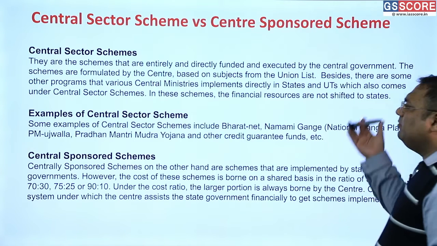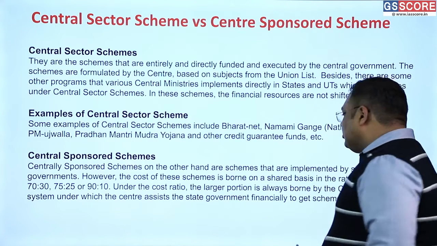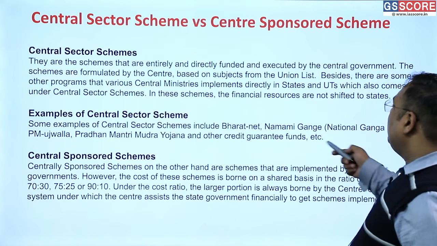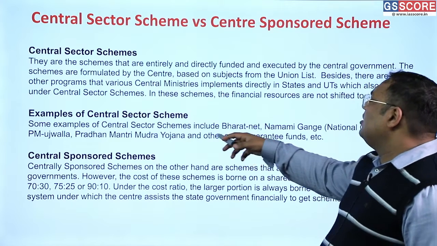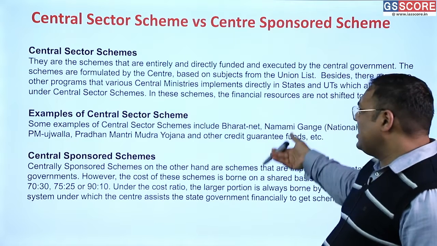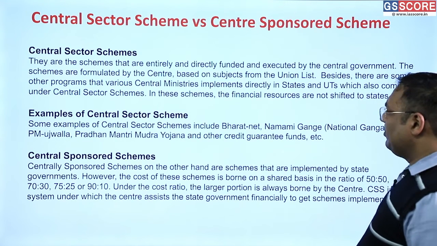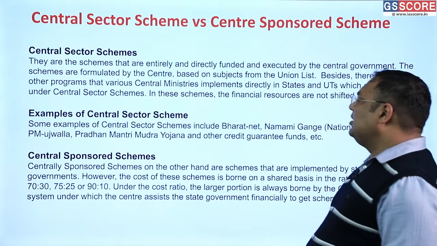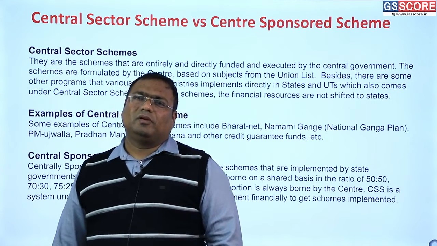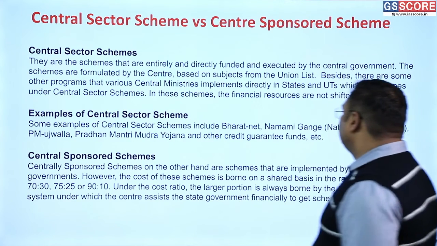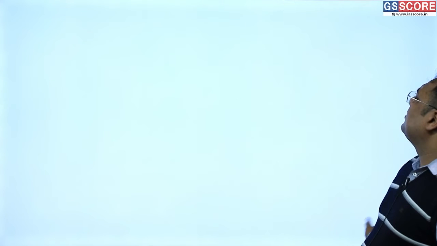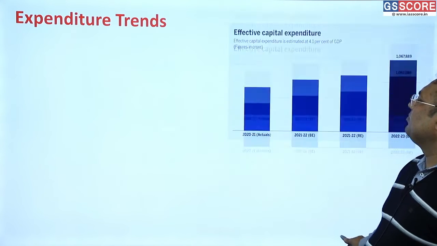And then the examples of both types of schemes. Under CSS, the MNREGS. Under central sector schemes, you have, for example, Pradhan Mantri Mudra Yojana, Ujjwala Yojana, Namami Gange, BharatNet, and there are so many in fact. These are all examples of the central sector scheme. Clear? So this is the difference between central sector and centrally sponsored schemes.